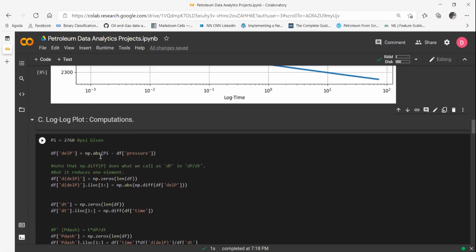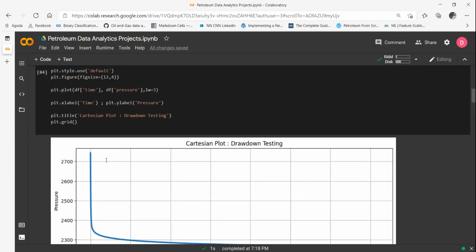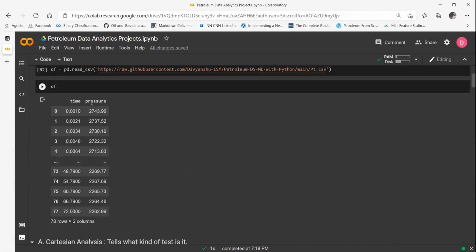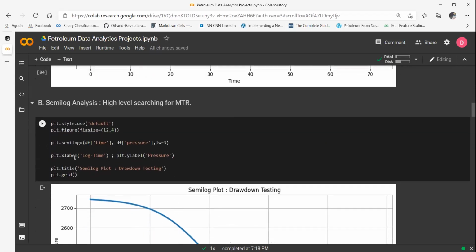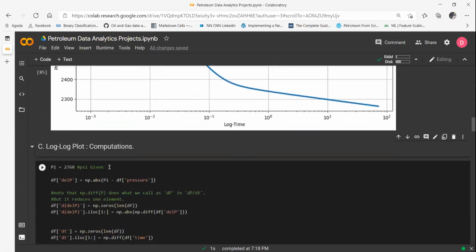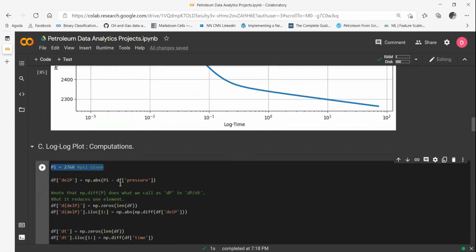Now in log plot, you have to calculate P dash, okay, and delta P. There are two things you have to calculate. Basically P dash, so if you see in this pressure, the initial pressure of the reservoir you have to know, and that I know from this data. When I took this data, the information was provided that the initial reservoir pressure was 2760 psi.